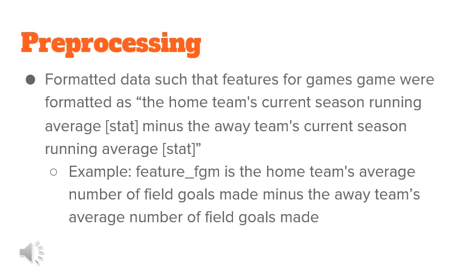For an example of this feature formatting, feature FGM is the home team's average number of field goals minus the away team's average number of field goals. We chose to format our data in this way as that's how it was provided in the dataset, and team differential is a common way to display basketball statistics. For example, that's how it's displayed in the spread of a game in sports betting.